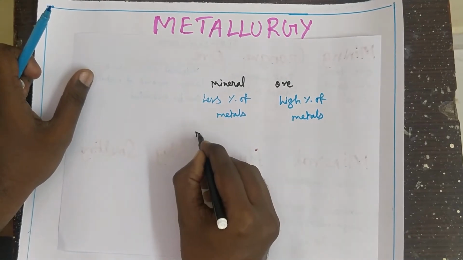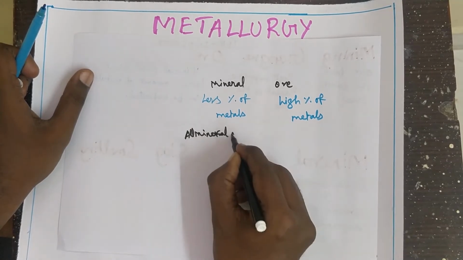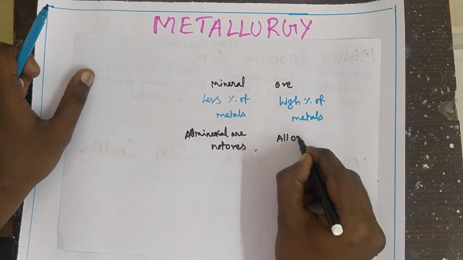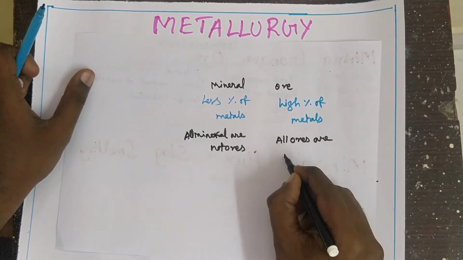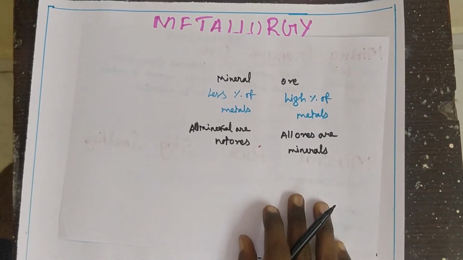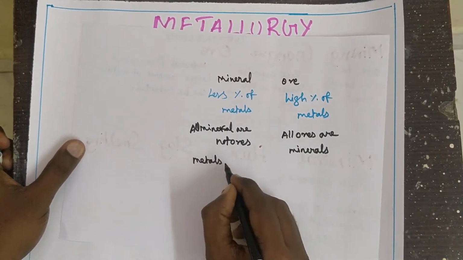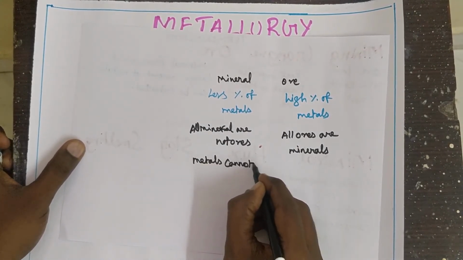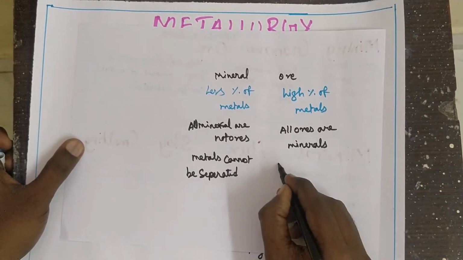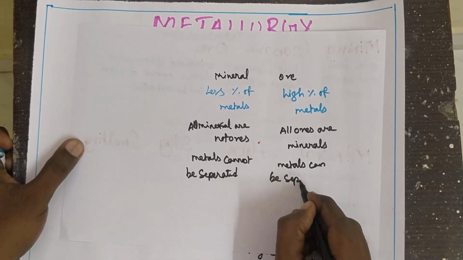Second point: all minerals are not ores, but all ores are minerals. Third, from a mineral, metals cannot be separated economically; in the case of ore, metals can be separated.